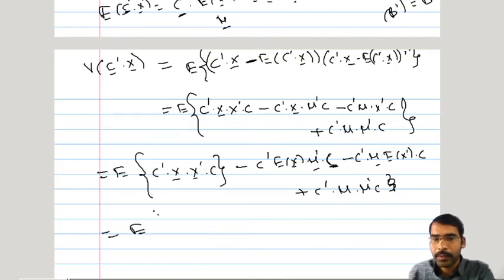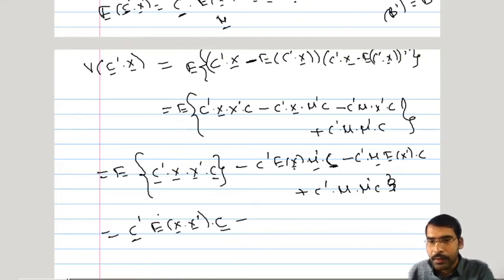so that this will be again here also this expectation, in this particular expectation term, this C prime will come out as a pre-multiplier. In bracket it will be expected value of x bar prime. C bar will come out as post multiplier. These are vectors. Minus, now here if we observe, this expected value of x bar is nothing but mu.